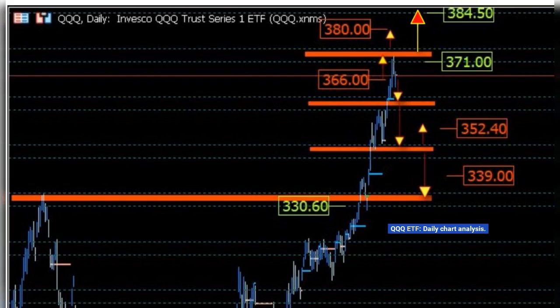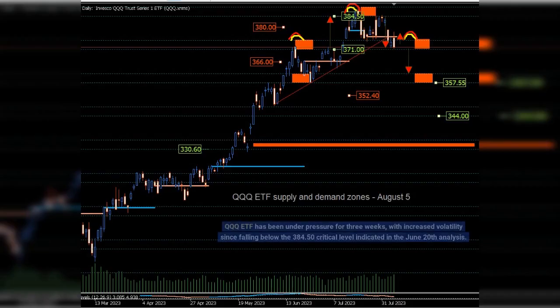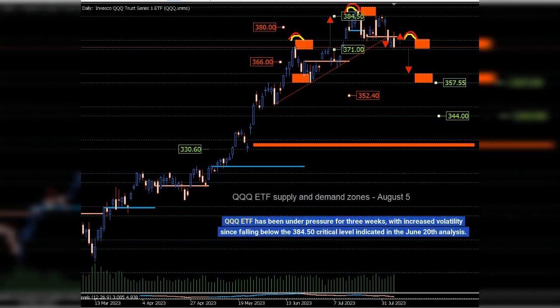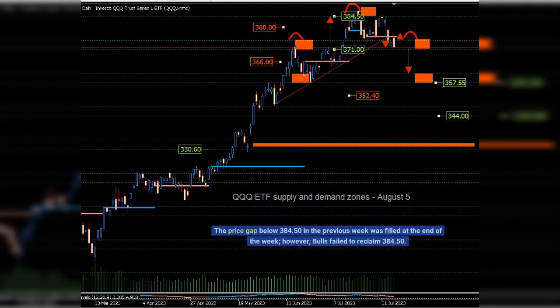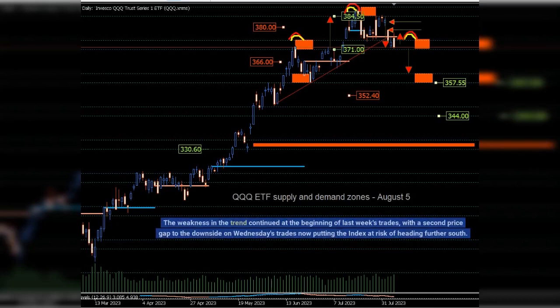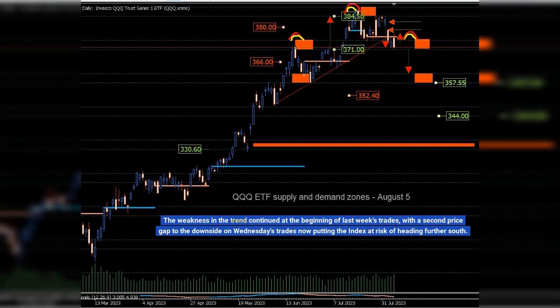QQQ ETF, daily chart analysis. QQQ ETF has been under pressure for 3 weeks, with increased volatility since falling below the 384.50 critical level indicated in the June 20 analysis. The price gap below 384.50 in the previous week was filled at the end of the week. However, bulls failed to reclaim 384.50.